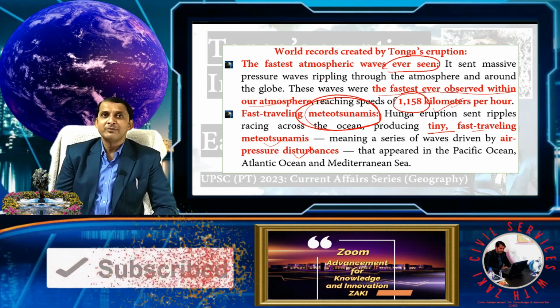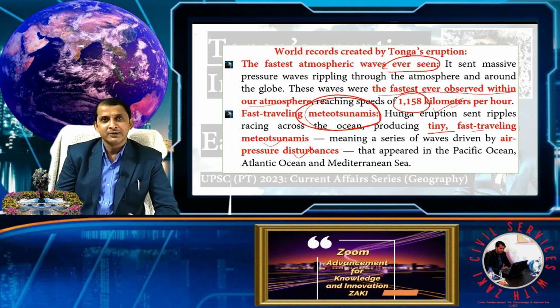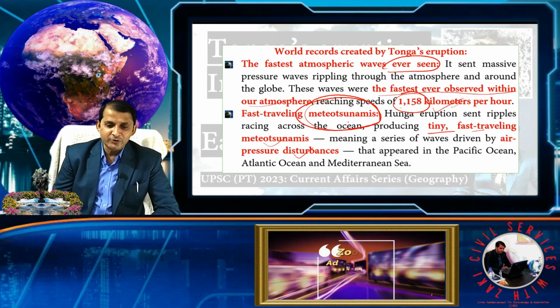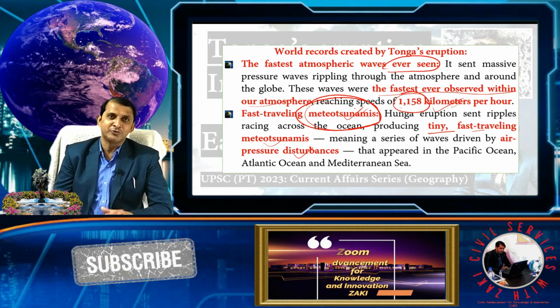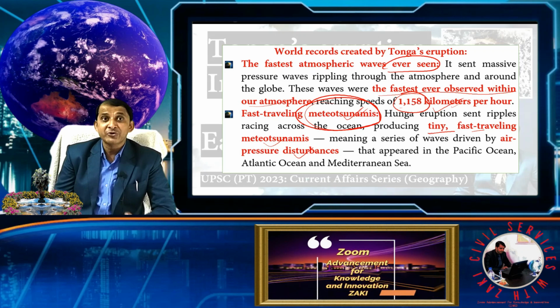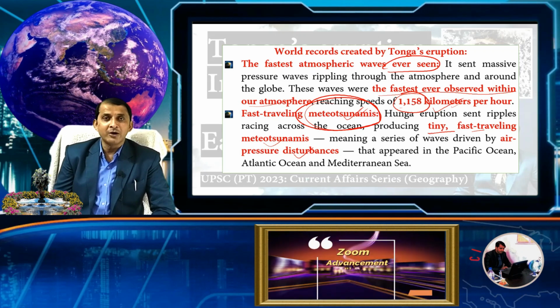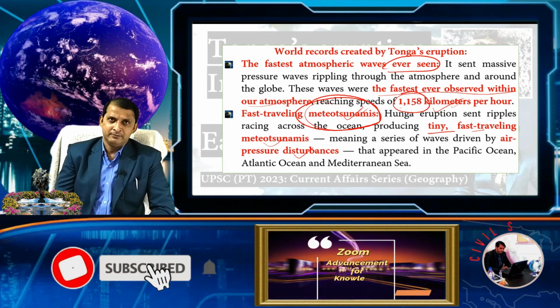Because in this type of local booklet, you find Meteotsunami means meteoroid tsunami, created by a meteoroid. It's not. It's a meteorological tsunami, created by the pressure difference in the atmosphere.